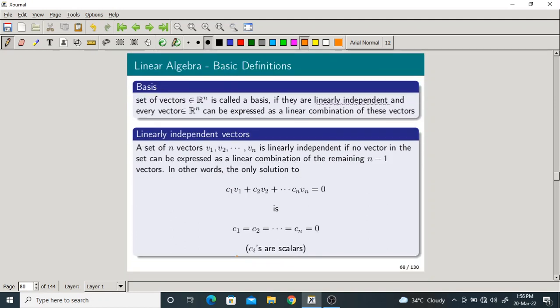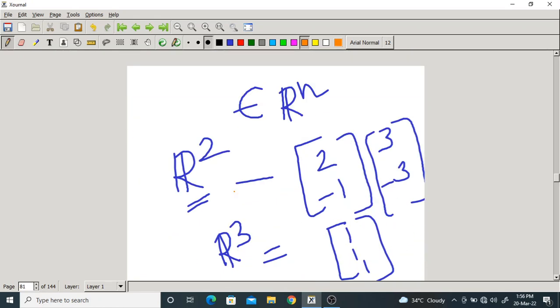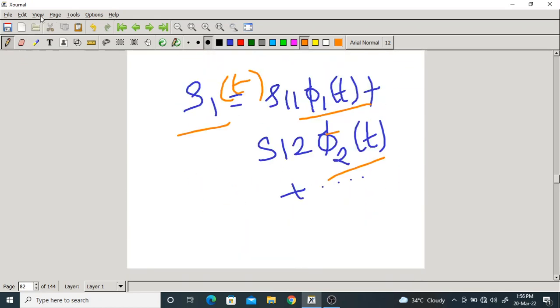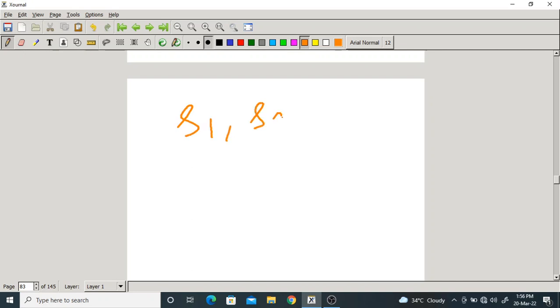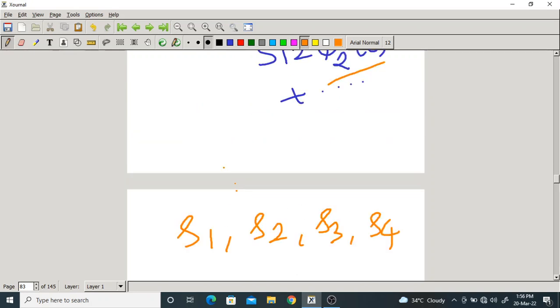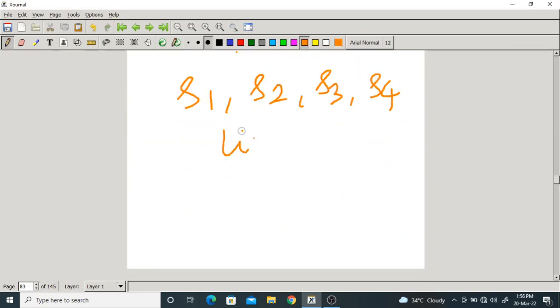Okay. So what are linearly independent vectors? These things have also been discussed in the previous course, but let me explain one more time. A set of n vectors is linearly independent if no vector in the set can be expressed as a linear combination of the remaining n minus 1 vectors. Okay, that is very important. Let me take S1 as a vector, S2, S3 and S4. They are said to be linearly independent